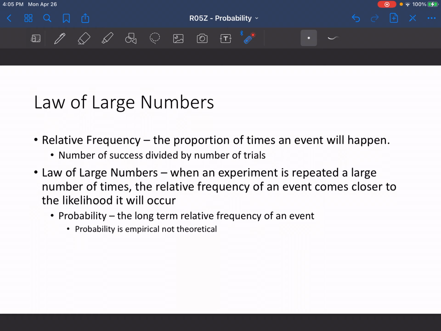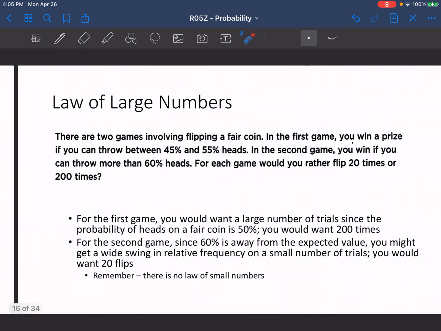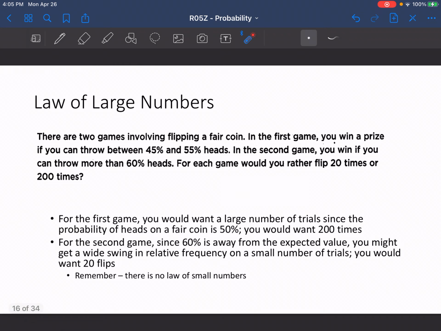If we took so many trials of this, if I flipped a coin 100 times versus 1,000 times, the odds of me getting heads 50% of the time is going to be closer when I flipped it 1,000 times than it is when I flipped it 100 times. That's kind of the idea behind the law of large numbers. So hopefully that makes some sense.